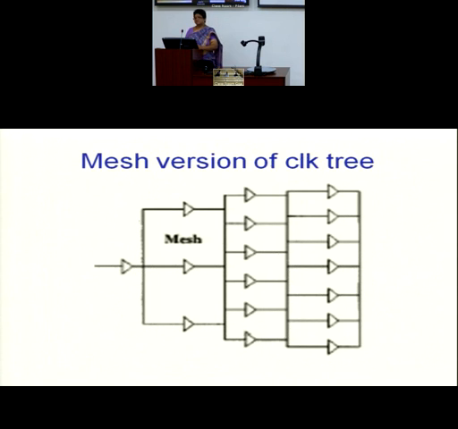Now this is a variant of the clock tree, which, as I said, is the most fundamental way. So you can have a variant of it. The aim is to minimize the skew. So what is this? It's known as a mesh clock tree. It is a variant. How does it help in reducing the skew?